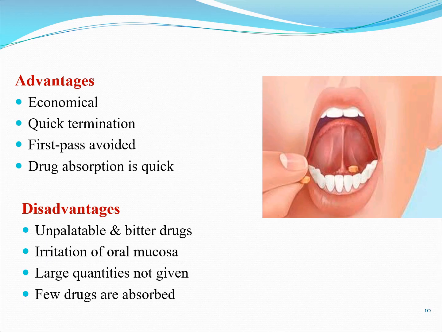And economical. Disadvantages: it may be unpalatable, bitter in taste, irritation of the oral mucosa, large quantities cannot be given, and a few drugs are not absorbed properly. This is the main disadvantage in sublingual.